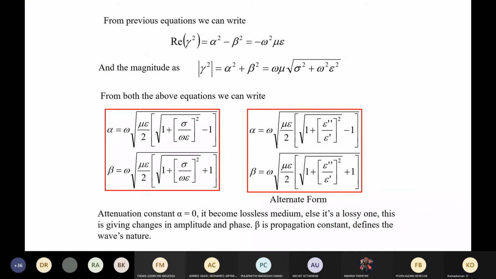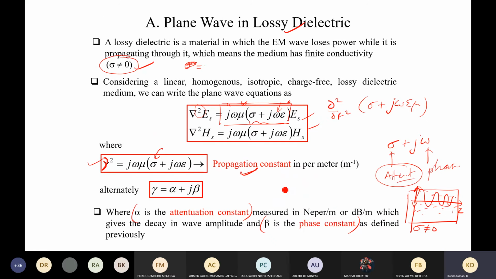I'm sorry, in between, by this way we can easily say that del square, let's say in terms of the magnetic field, can be defined as gamma square H, gamma square Hs. So now we are going to take the solutions for that, and you will get two solutions. One is along the positive side and one along the negative side.